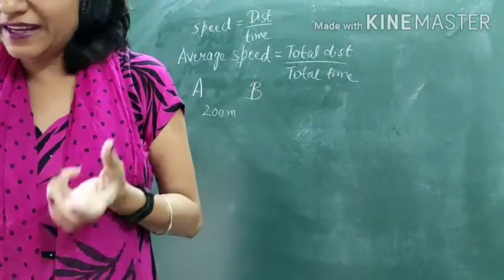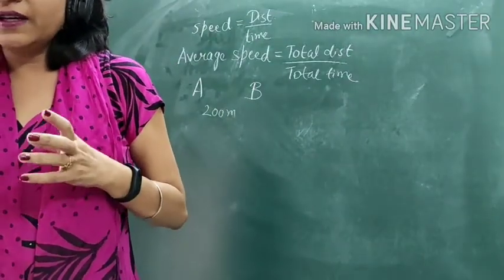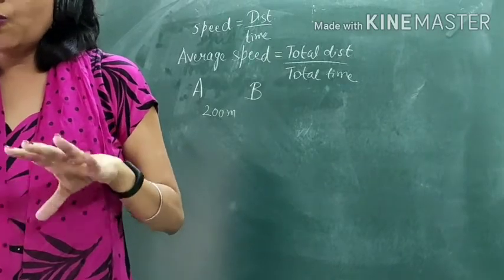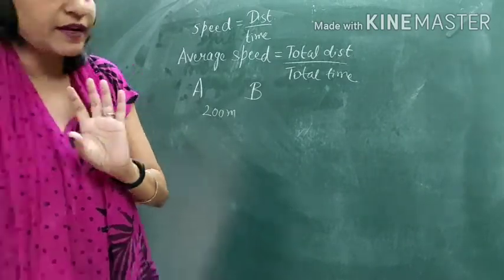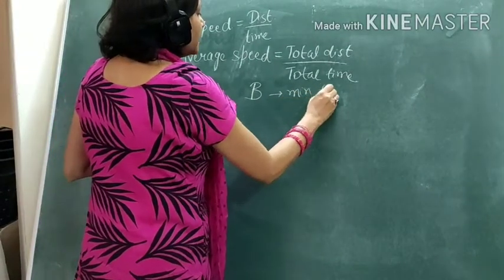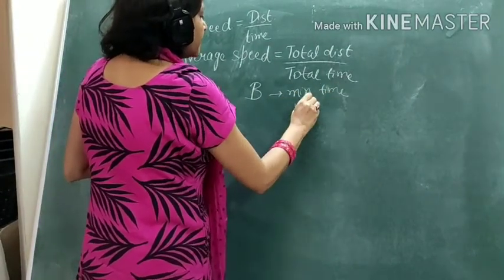How will you declare the winner? The person who takes the minimum time is declared the winner.